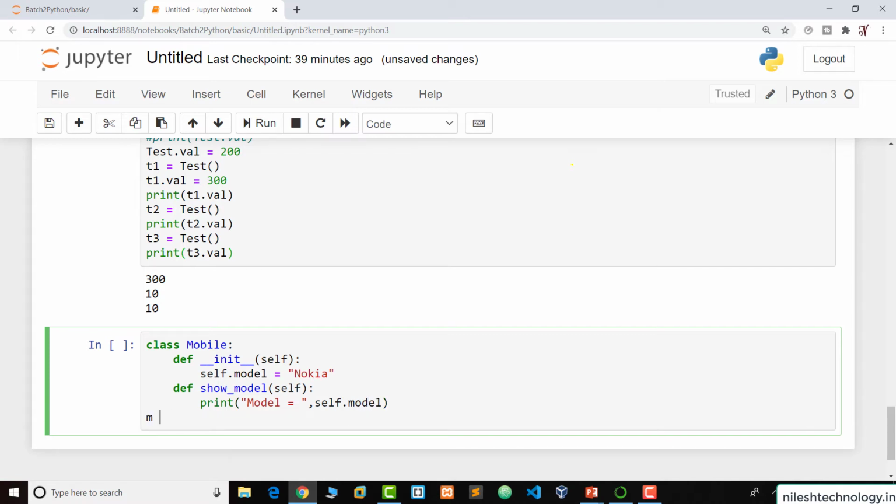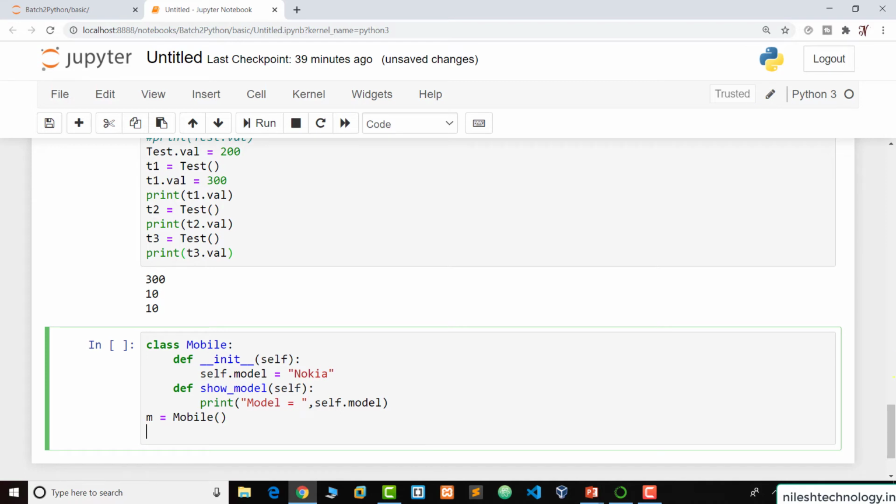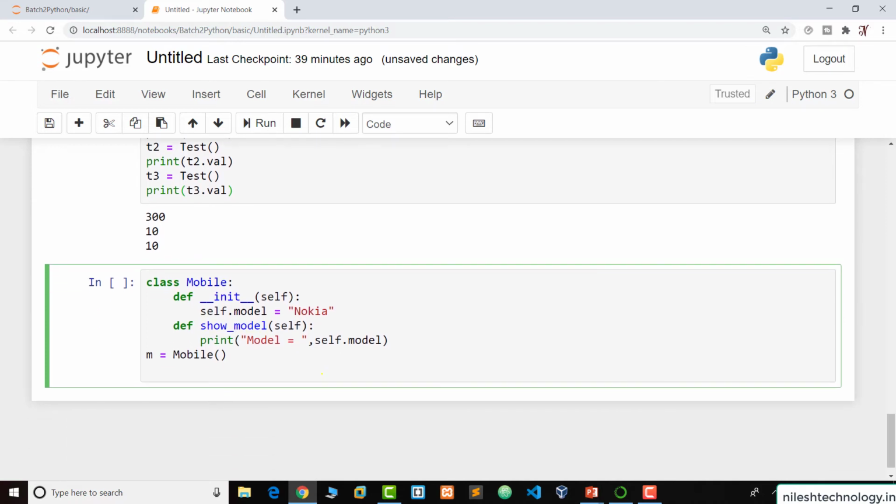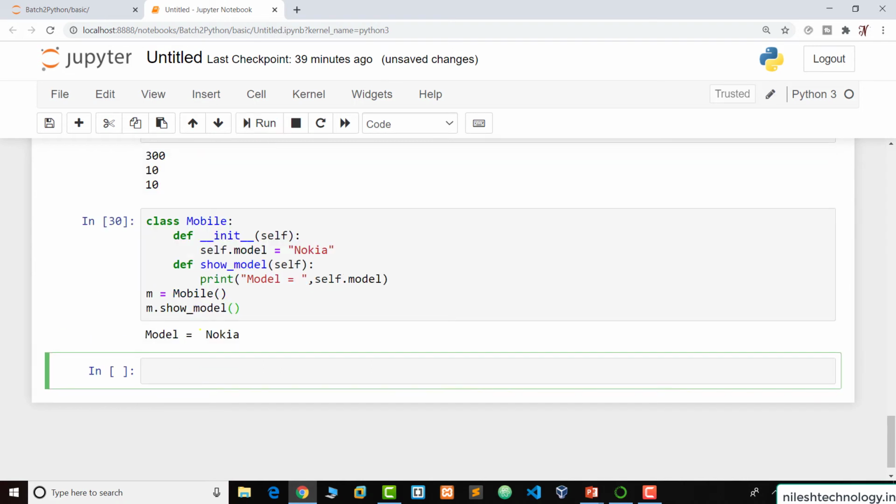Now when we create the object of this class, then at this line the constructor is called automatically, and by using this object we call the show_model function. So run, this is the output.